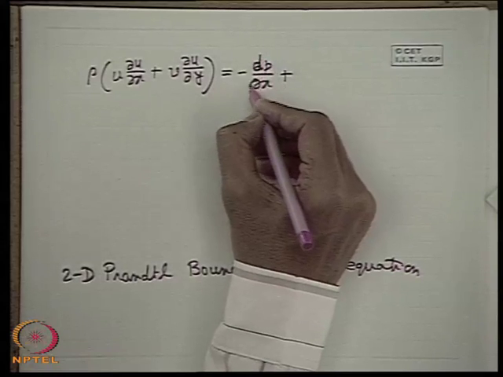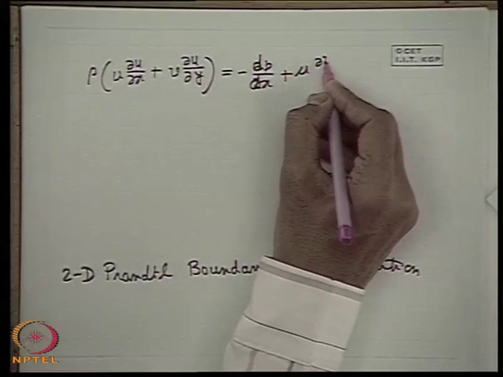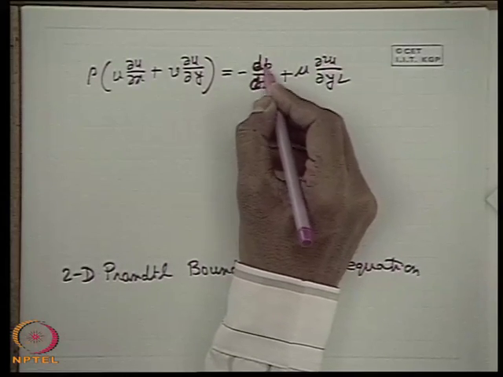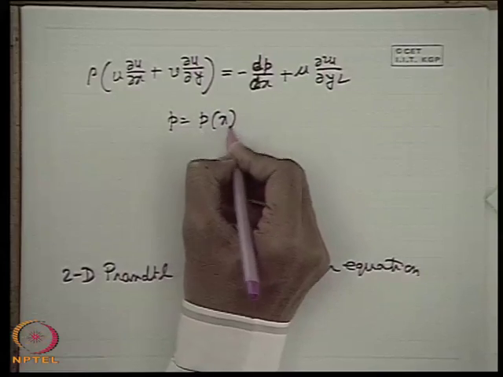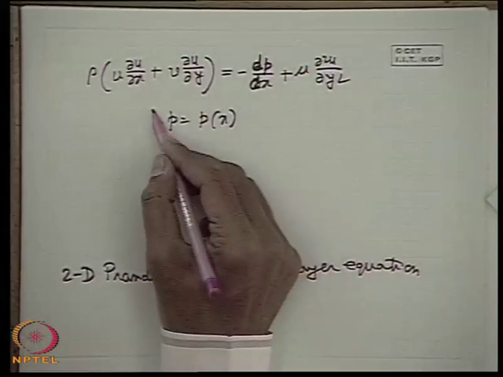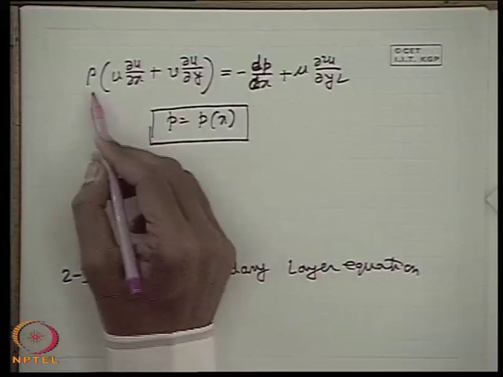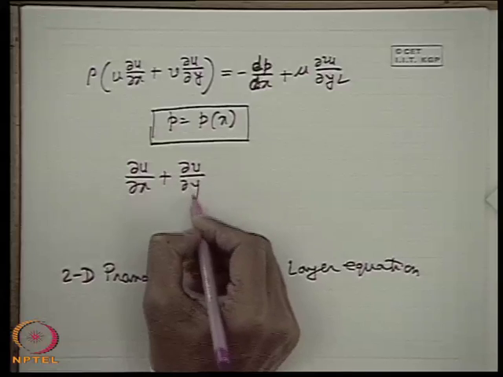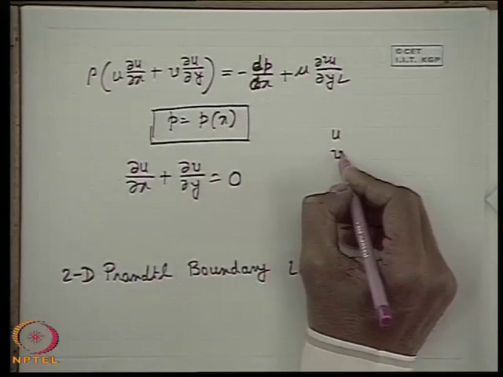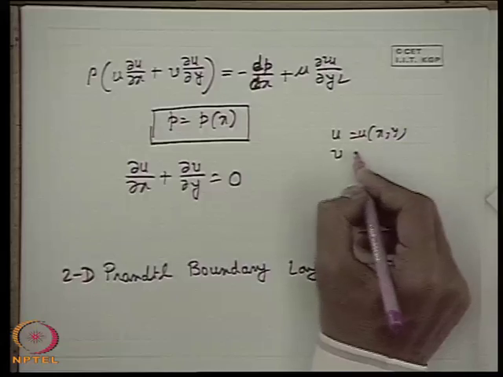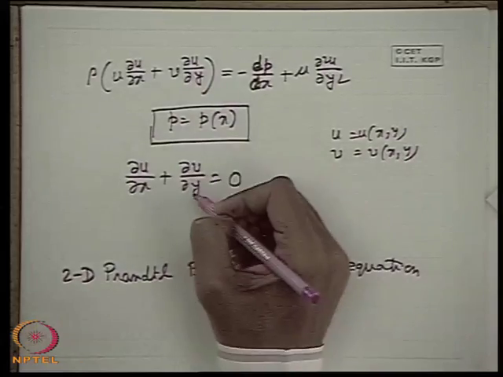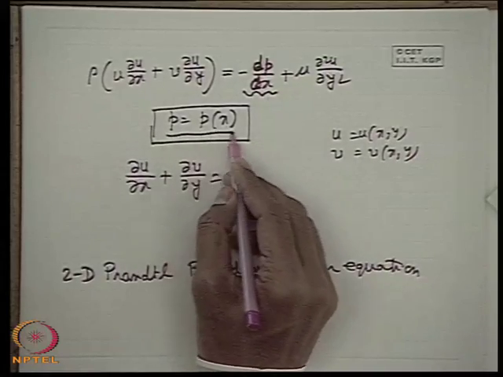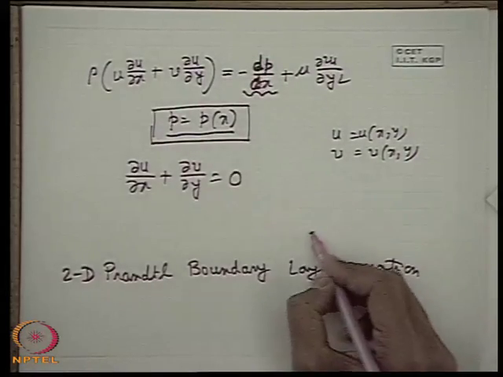Oh sorry, this is now minus dp dx plus mu del square u del y square. So this equation suggests automatically that p is a function of x only. That means the y direction equation has already given a fruitful result that p is a function of x only. Therefore, this equation, along with the equation of continuity, del u del x plus del v del y equals 0, means that we have only two unknowns, u and v, as a function of x and y to be solved. This can be solved from these two equations, because the pressure is not unknown within the boundary layer: pressure is solved as a function of x from the solution of the ideal flow beyond the boundary layer.